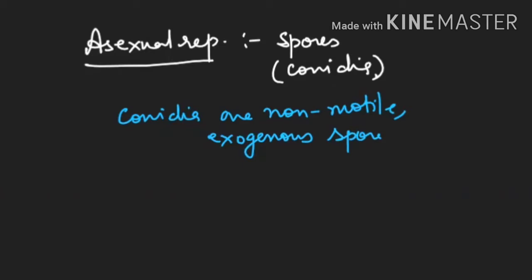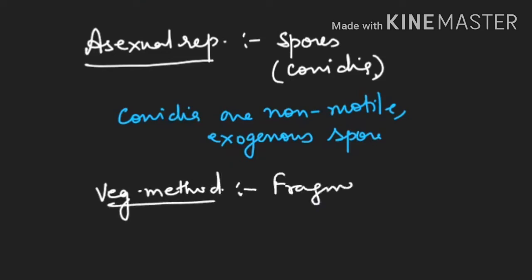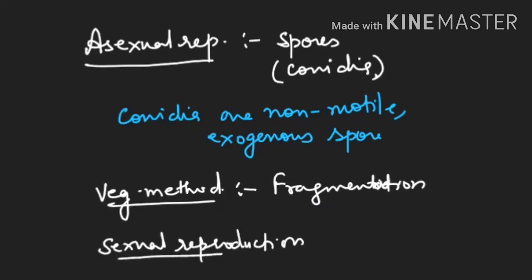They will show vegetative method also, which is very common for everyone. The vegetative method is by fragmentation. Now sexual method, if you see here, sexual reproduction is absent in them. Sexual reproduction is not seen in them. Please, it is very important, it is not present in them. Or you can say it might be present, but we have not discovered it till now.